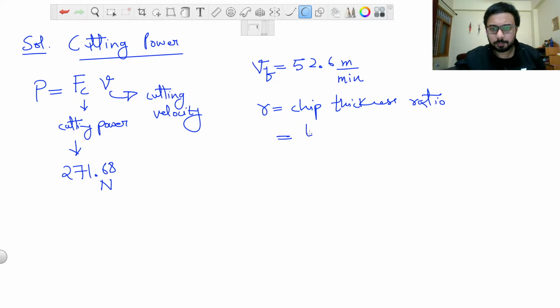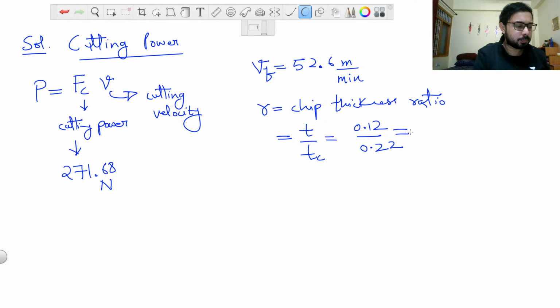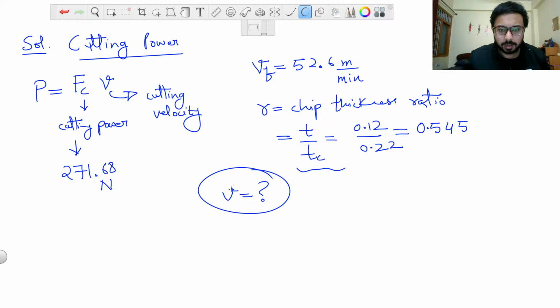It will be T by TC. T is given as 0.12, TC is given as 0.22. So it will be simply 0.12 divided by 0.22, which is 0.545. So again, if you are following me, what will be the value of cutting velocity, and then what will be the value of power?